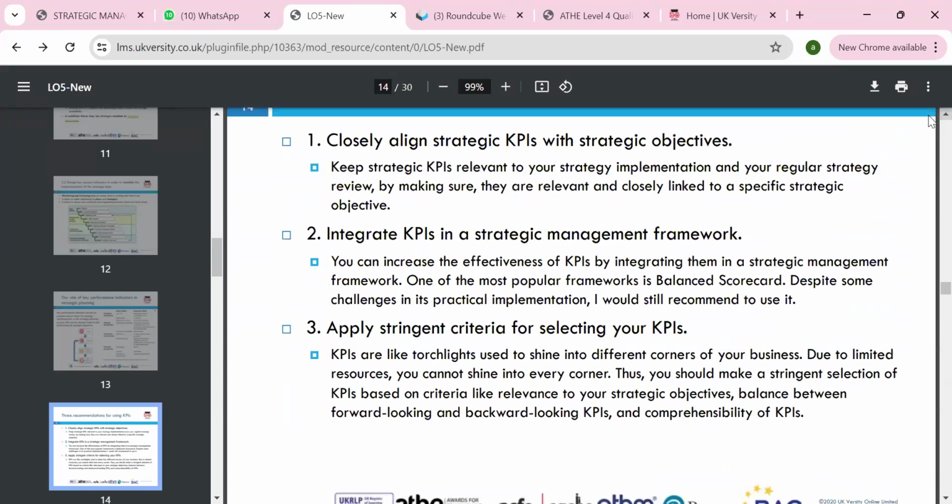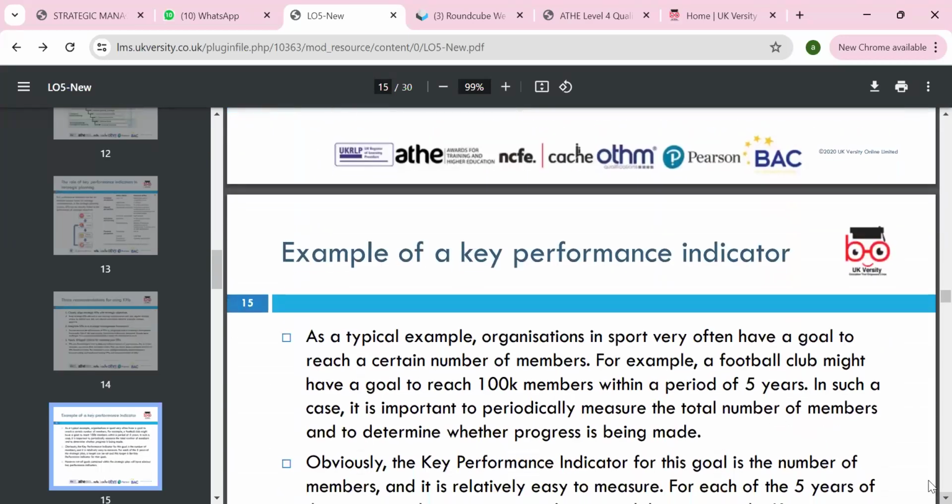Okay, then we look around and apply the criteria for selecting your KPI. A KPI is the torchlight for you, shining into the different concerns of the business. We can look at the limited KPIs based on the criteria, and we can look at the comprehensibility of the KPI, key performance indicator.